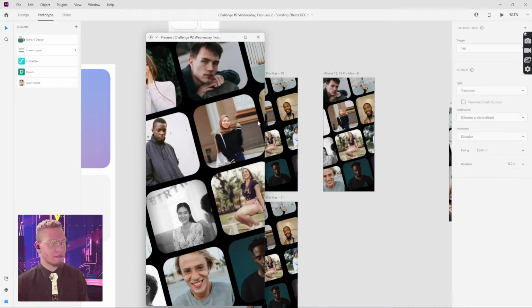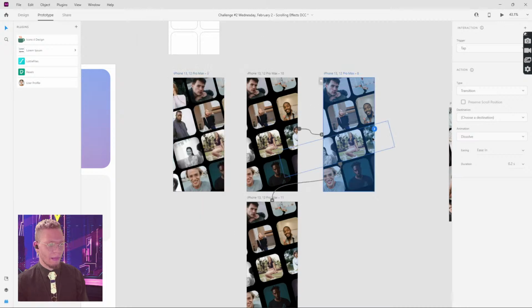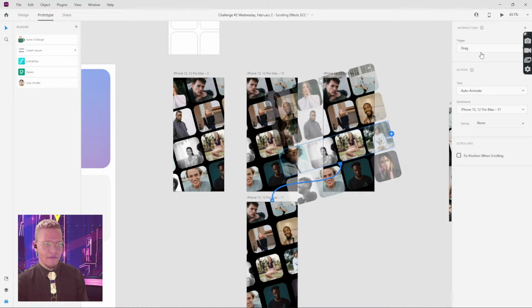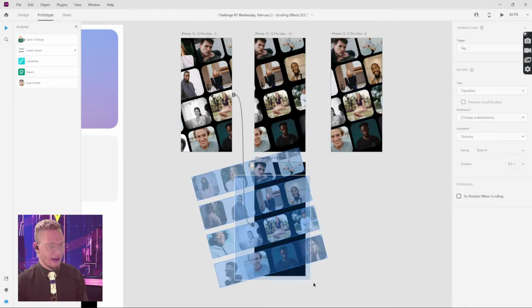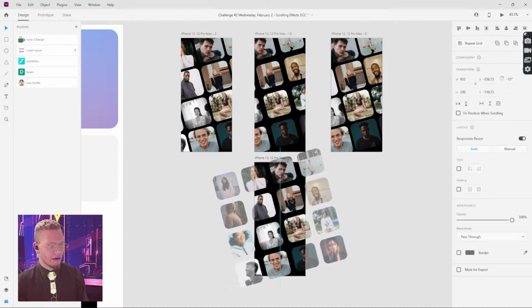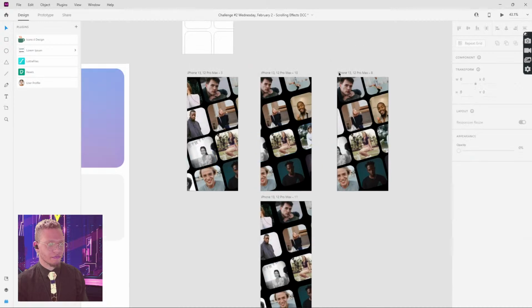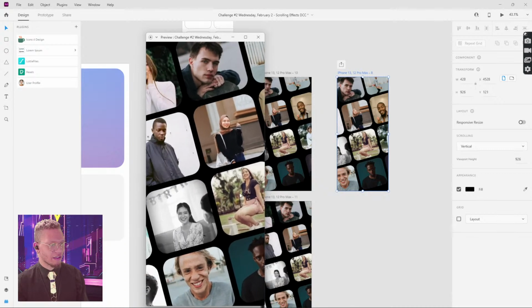So let's take a look at what we have. So now we can drag both this way and, oops, aha, that's why. Let's check this out. We have our drag, easing, none. Okay, we're gonna move this because we have the drag, but we don't have the movement. So we're gonna go here, just like this. Let's see what we got. There we go. So now we have our little drag animation, pretty simple.